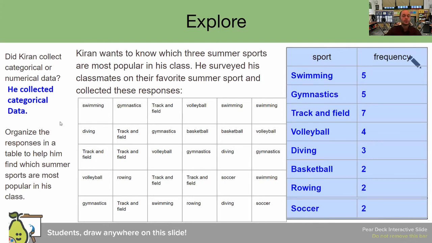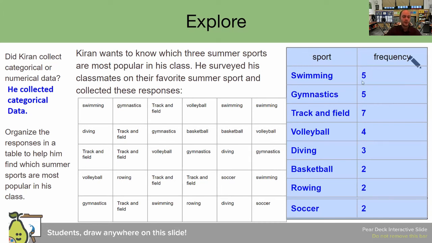Good job. We know this is true because the data that he collected are not numbers. They are words. So therefore, he definitely collected categorical data. Now let's take a look at the student's frequency table. Is that correct? Please pause the video and let me know. All right, welcome back. If you said that for the sport swimming, it has a frequency of 5, and that's correct, then you are correct. We know this is correct because we can check. Swimming appears 1 time, 2 times, 3 times, 4 times, and 5 times. So swimming does have a frequency of 5.